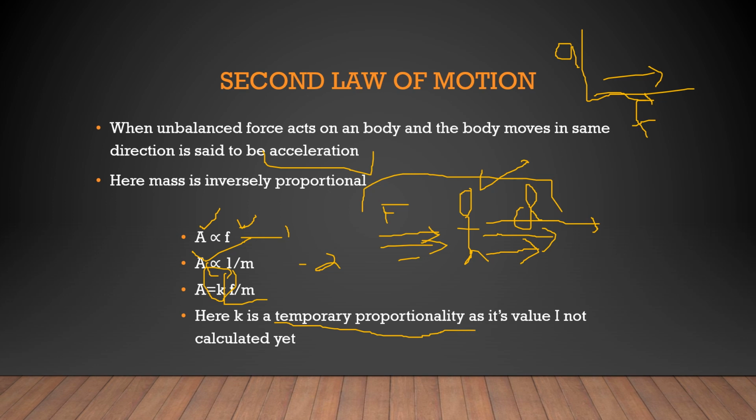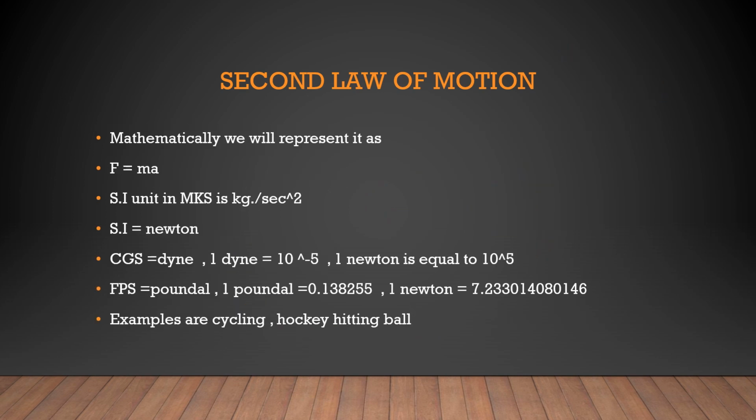Now we can also represent that mathematically. To represent it mathematically, we say that F is equal to ma. In books and PDFs, it is written that F is equal to ma, but that's the mathematical representation. That's not the actual equation. The actual equation is that acceleration is equal to k, which is not calculated yet, times F over m.